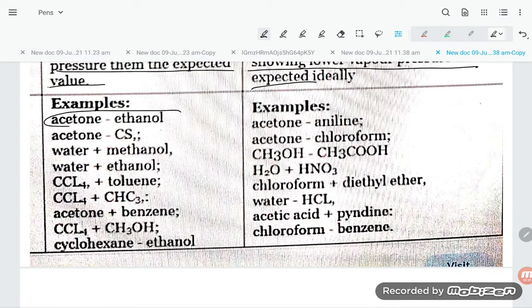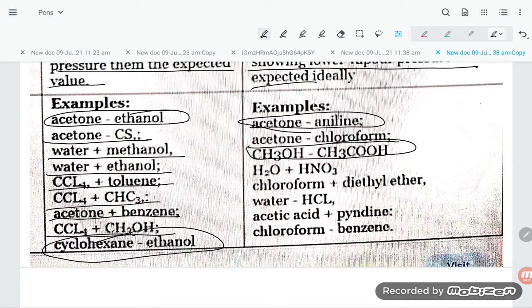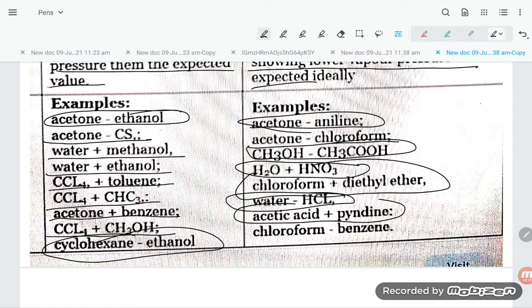Acetone and ethanol are the example of positive deviation. Acetone and aniline are negative deviation. Acetone CS2, water methanol, water ethanol, CCl4 toluene, CCl4 CHCl3, acetone benzene, CCl4 CH3OH, cyclohexane and ethanol. These are the positive deviation. But acetone chloroform is negative because hydrogen bonding formation is taking place. Methanol acetic acid is negative, water HNO3 negative, chloroform diethyl ether negative, water HCl is negative, acetic acid pyridine is negative, chloroform benzene are negative.